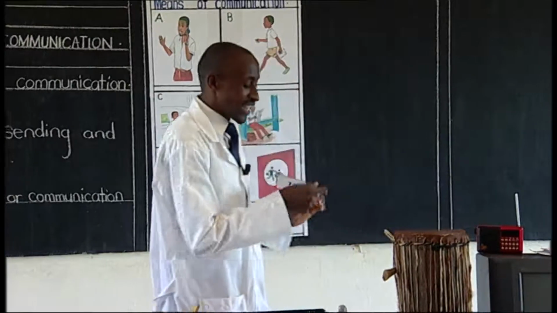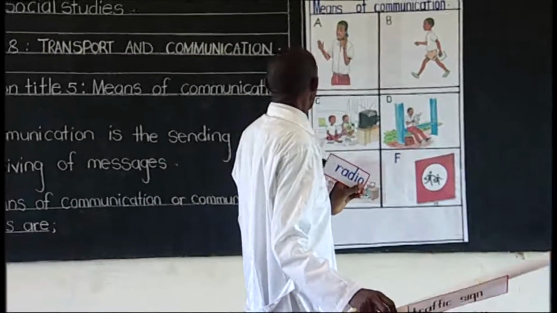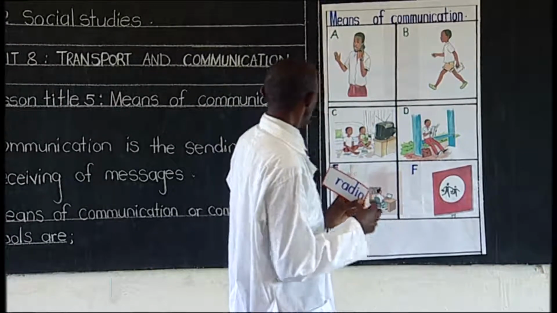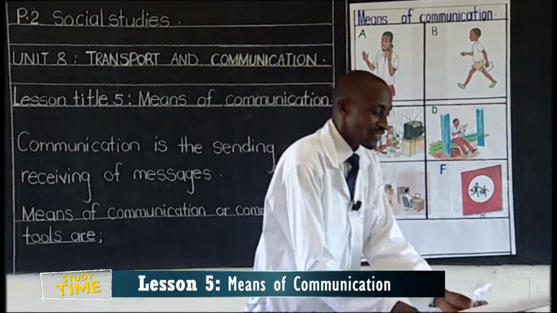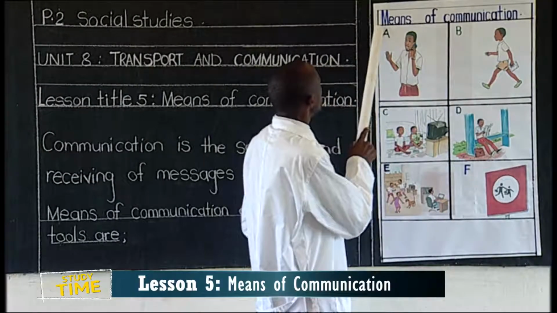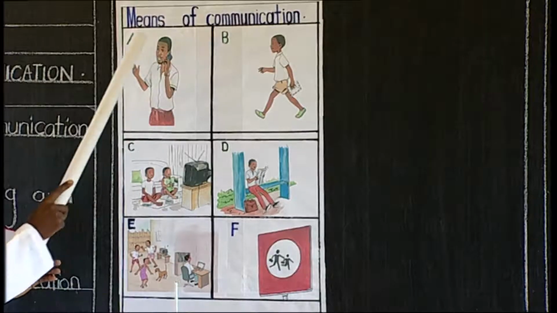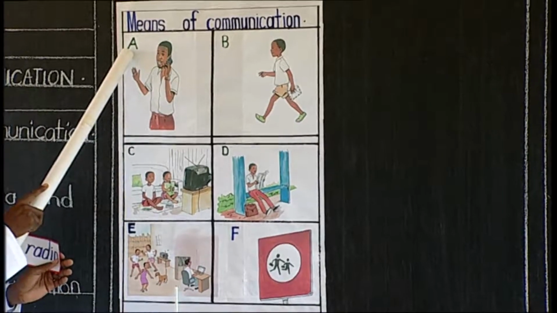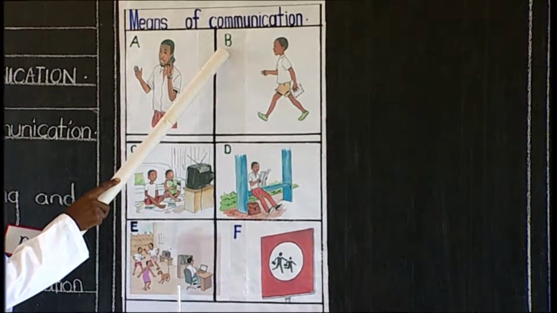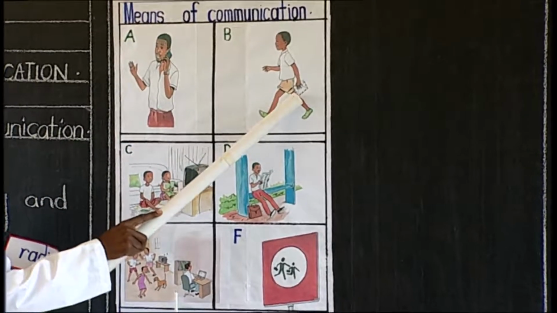Go to our chart. When you look at our chart here, our chart on means of communication, we have this A. We have this one, B. You see what this boy is touching in the hands?